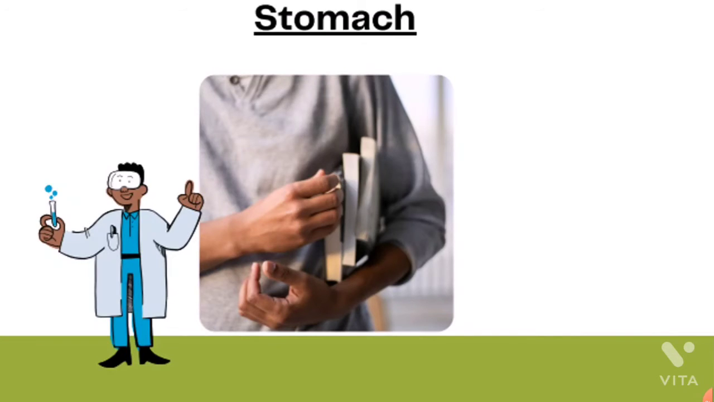Mainly protein digestion occurs in the stomach. HCl also kills the bacteria that may have entered along with the food we eat. The digestive juice breaks down protein into smaller substances.